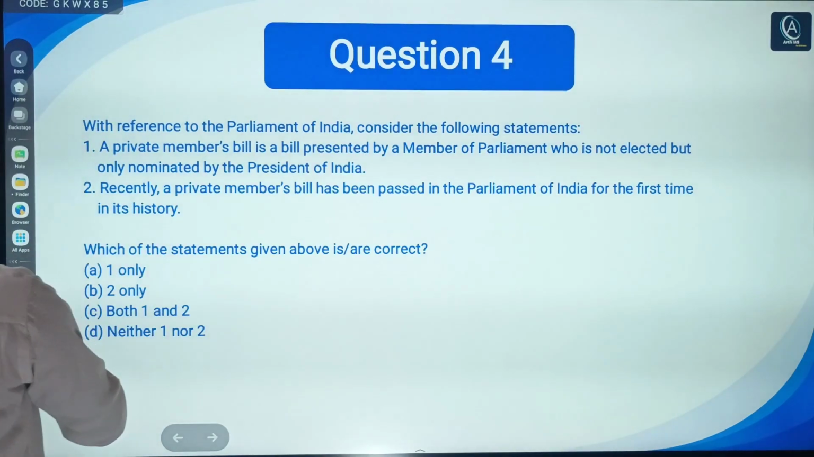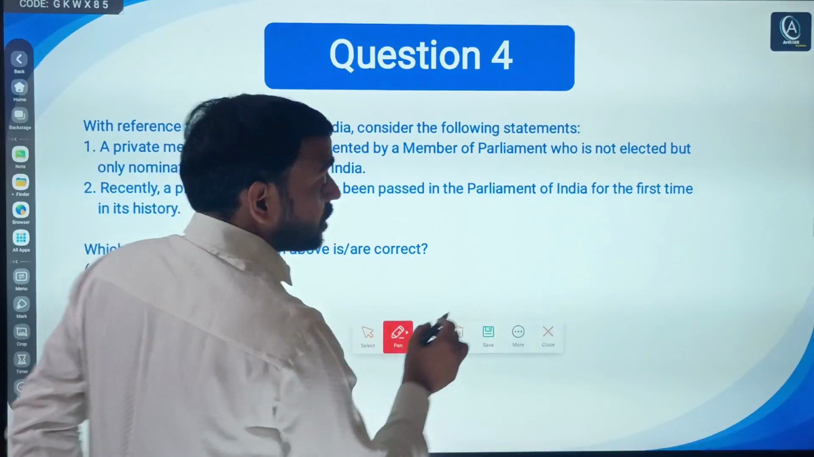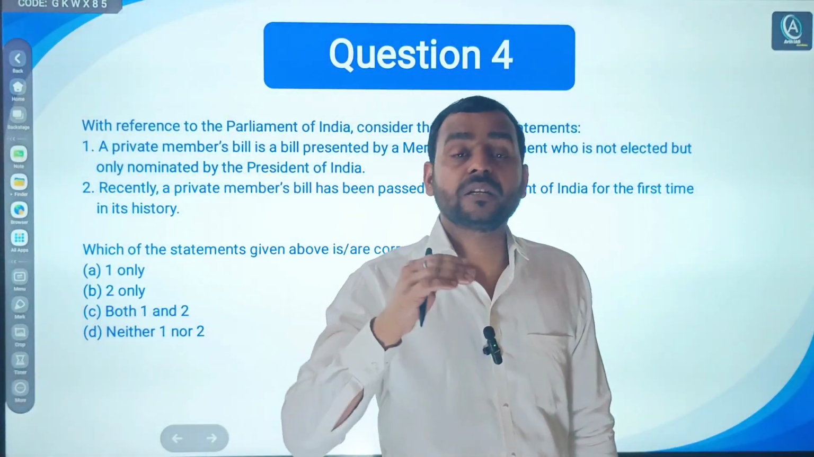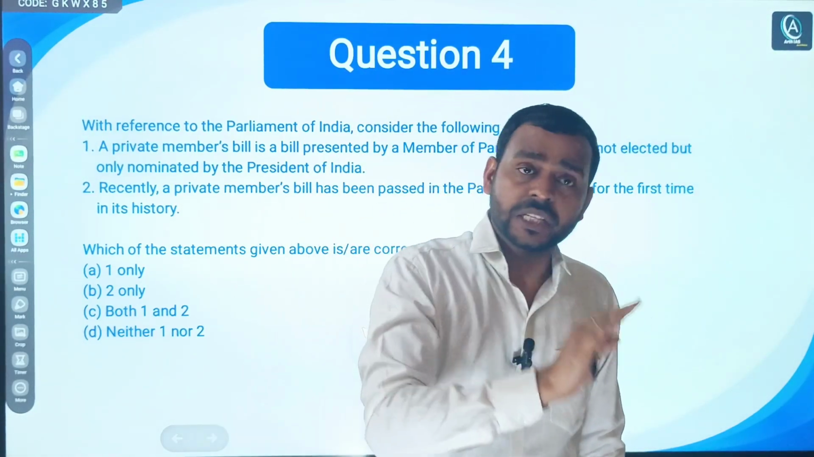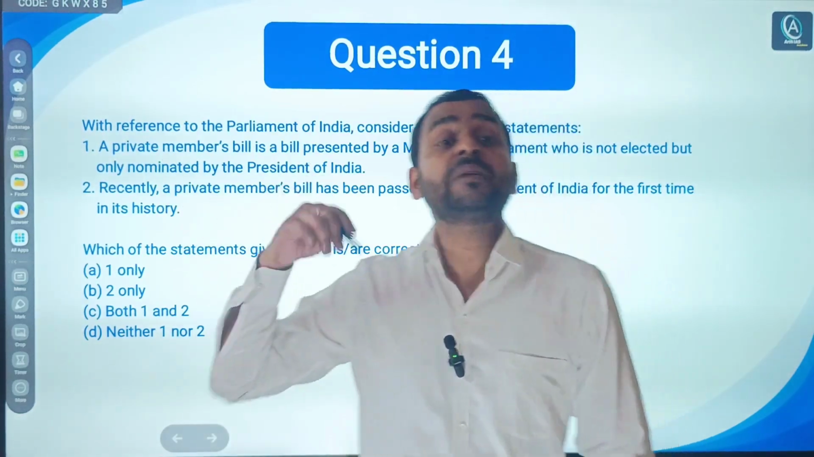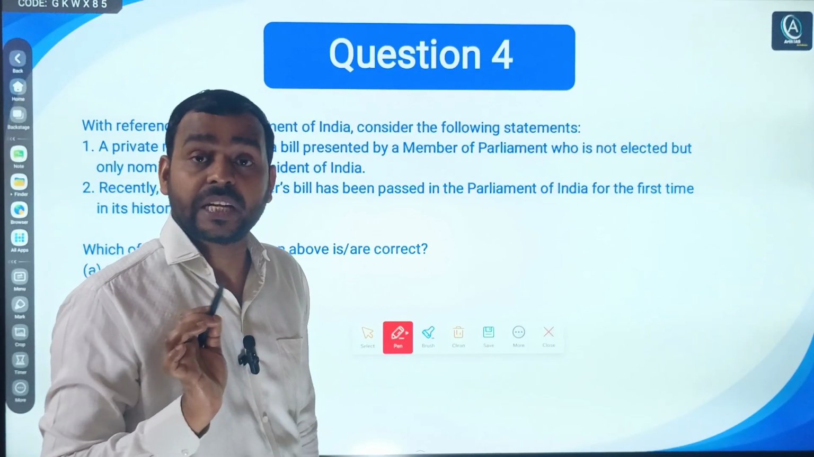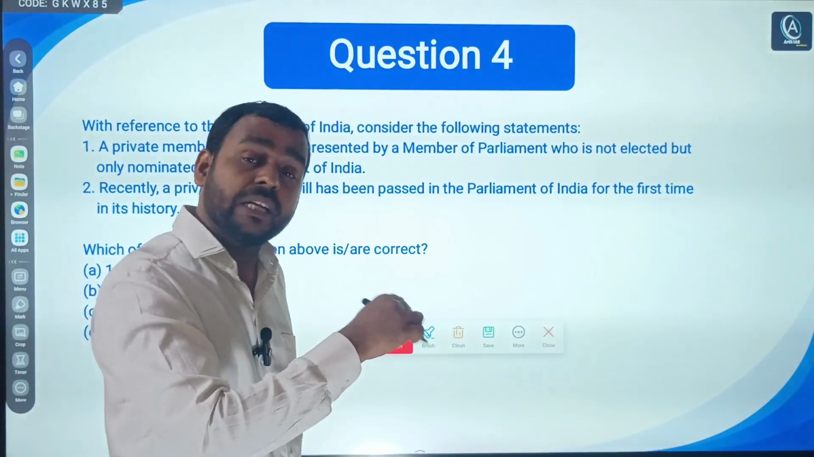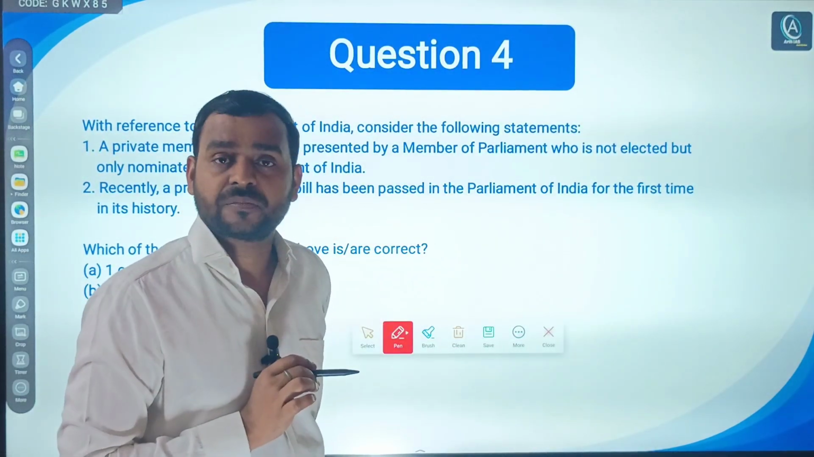Fourth question, again a very important question. Especially when you are studying polity, try to correlate current affairs of the polity section with the static portion. In 2017, a private member's bill was in current affairs, so UPSC asked this question. For any upcoming year, you should correlate the static portion with the current affairs of the polity section.